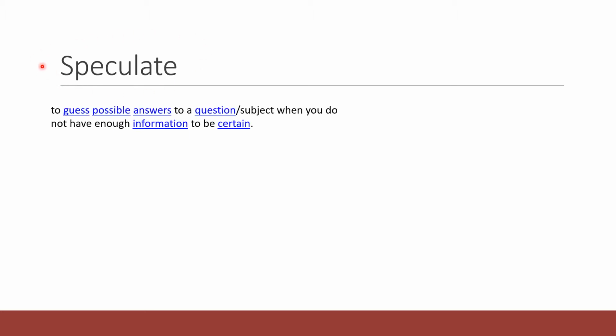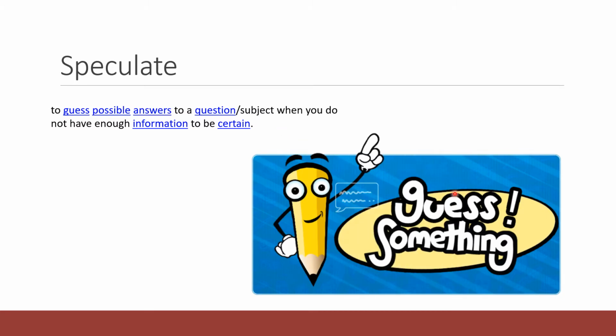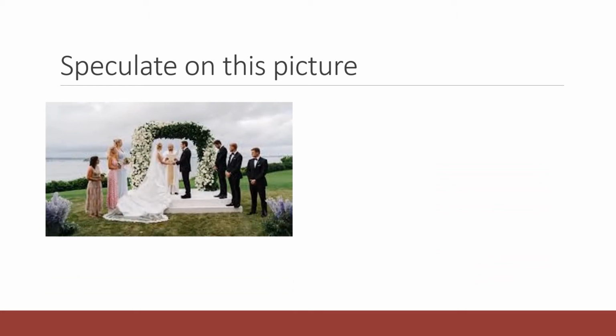Before we speculate, let's see what the dictionary says about this word, so we know what we have to do. To speculate is to guess possible answers to a question, subject, when you do not have enough information to be certain. In other words, to speculate is to guess something. Speculate on this picture. So please take your time, look at the picture, stop the video, try to speculate, and then compare with the ideas that I'm going to give you here.